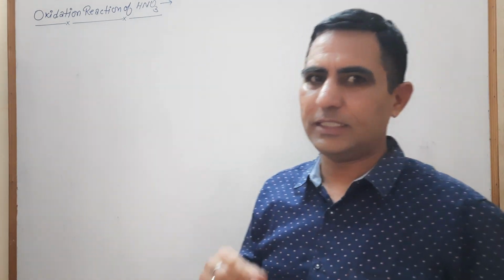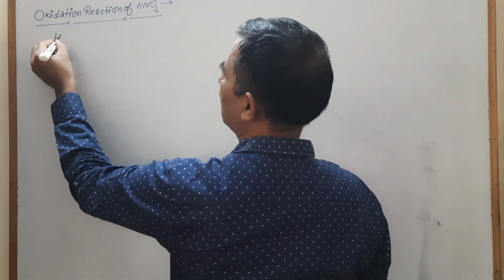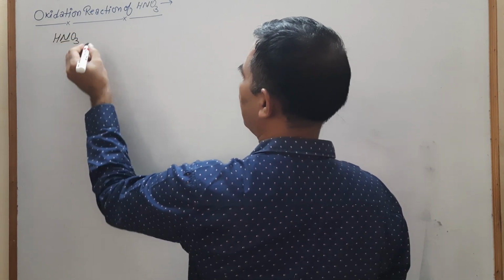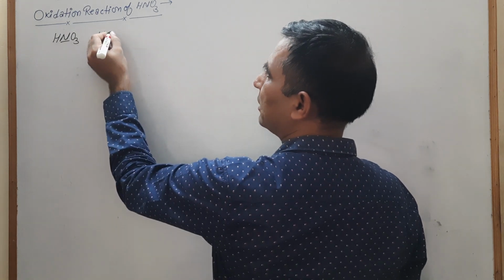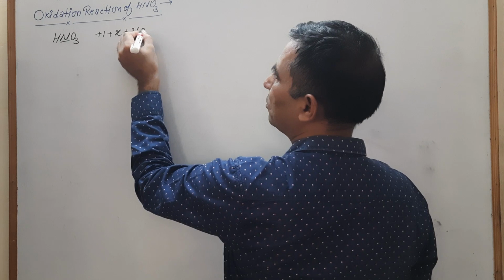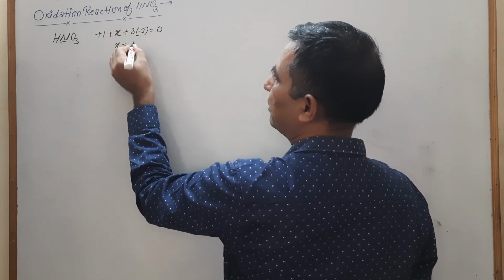First, we find out why HNO3 is a good oxidizing agent. In HNO3, the oxidation state of hydrogen is +1, let nitrogen be X and oxygen is -2, so X is equal to +5.